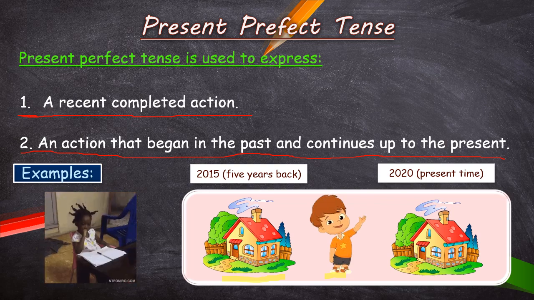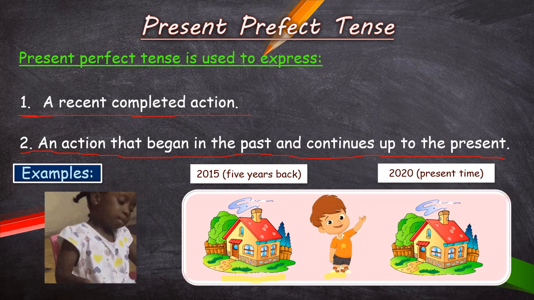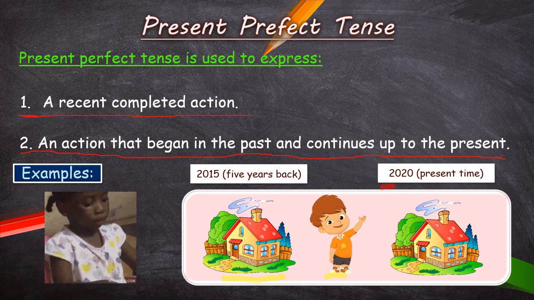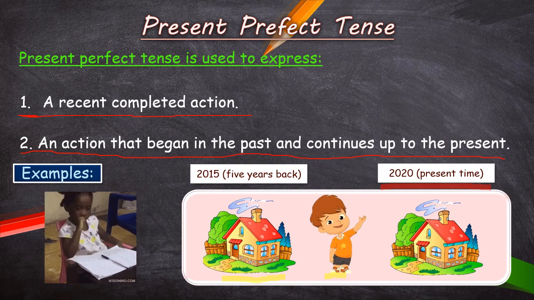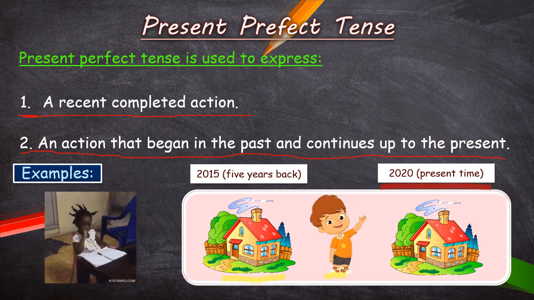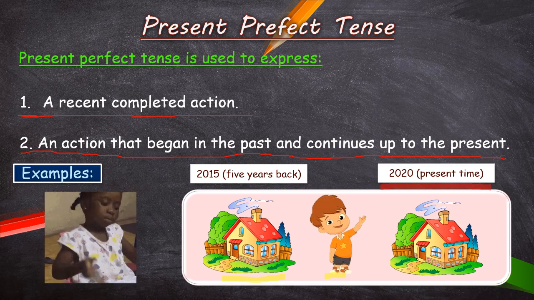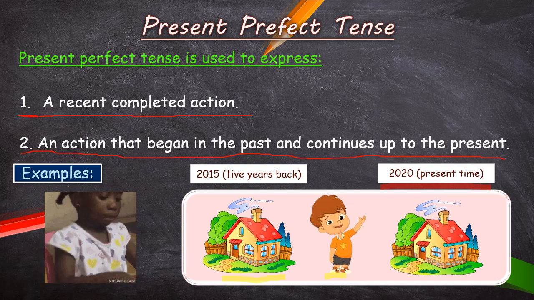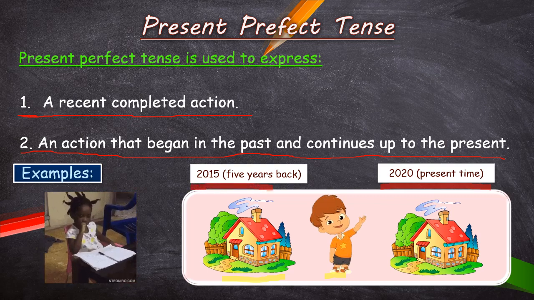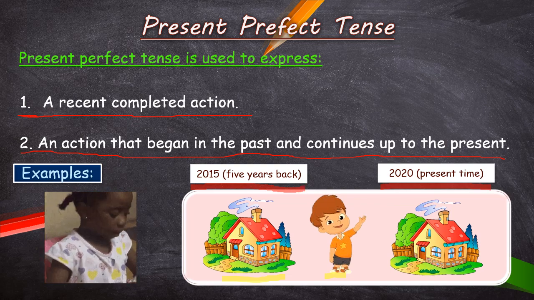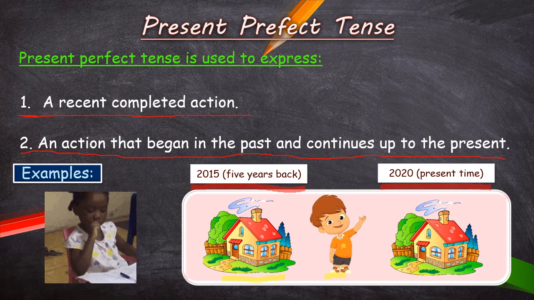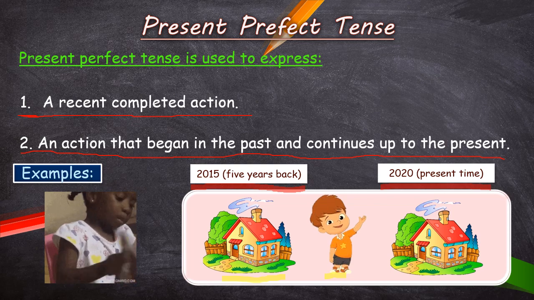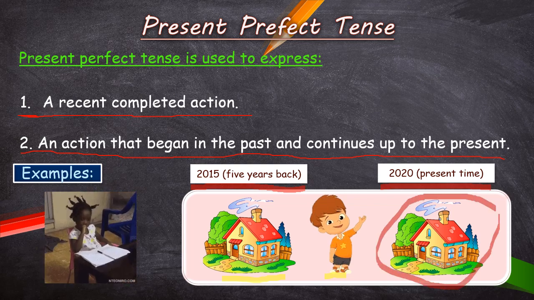For example, which year is going right now? Right now we are in 2020. Present time is 2020, and this boy is telling that he started living in this house 5 years back. That means he started living in this house in 2015. So the action of living in the house started in 2015, but still he is living in this house.